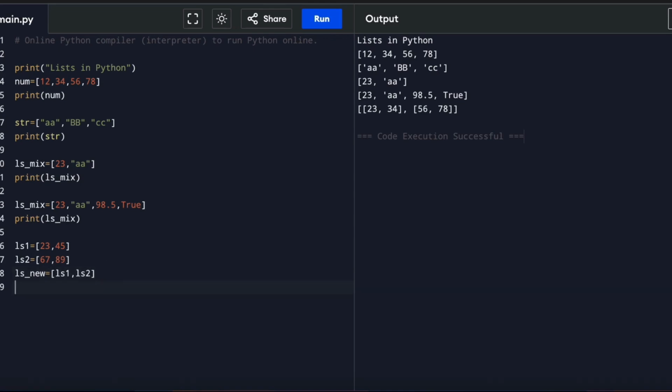And let me see this. See, both the lists are coming in the same list. I can give them by the variable name, or I can declare them directly as elements of the list. So I can show the other way also.